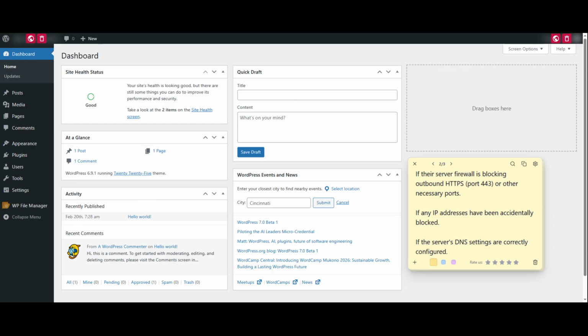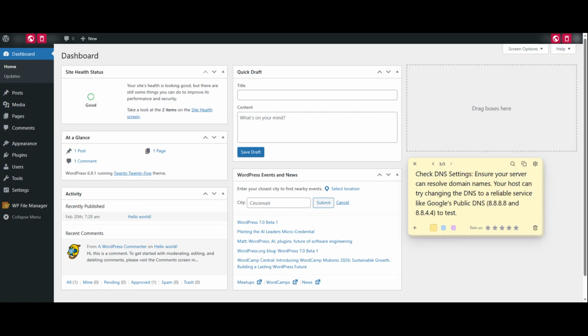While you're speaking with your host, also ask them to verify the server's DNS settings. If your server cannot properly resolve domain names, WordPress won't be able to connect to external URLs. A common test is switching the DNS to Google Public DNS, which uses 8.8.8.8 and 8.8.4.4. Your hosting provider can test this for you to see if DNS resolution is the issue.